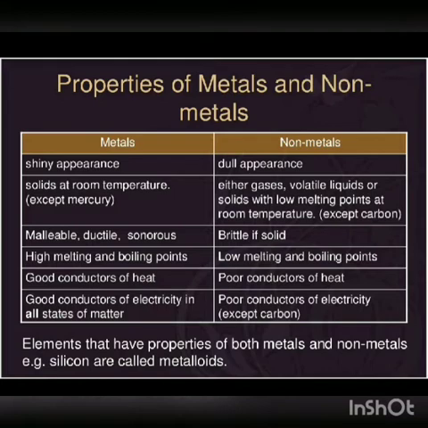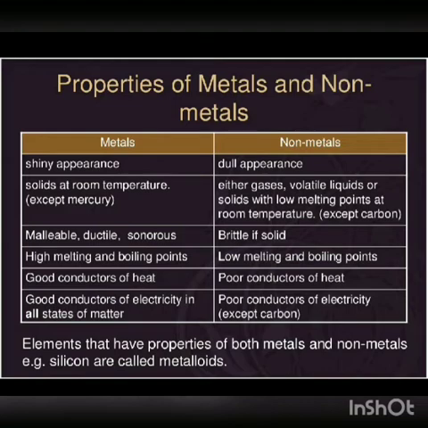Non-metals are either gases, volatile liquids, or solids with low melting points at room temperature, except carbon. Then metals are malleable, ductile, and sonorous.